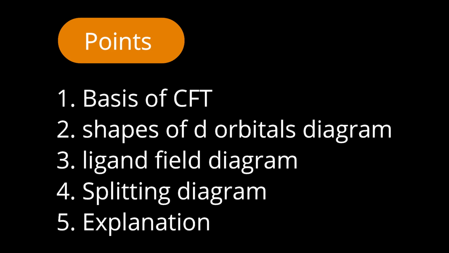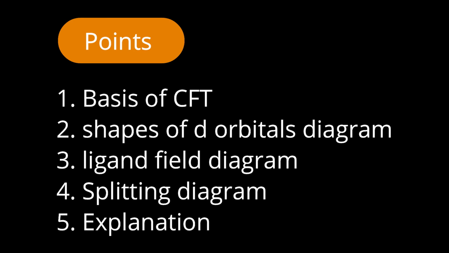The fourth point is how splitting occurs in the real sense: the splitting gap, the labeling of energy terms, the labeling of those orbitals, the spherically symmetrical hypothetical field, the energy of the free metal ion, and the complete splitting diagram with labeling. For the fifth point, you can give a comment about the splitting, that is, the splitting parameter.